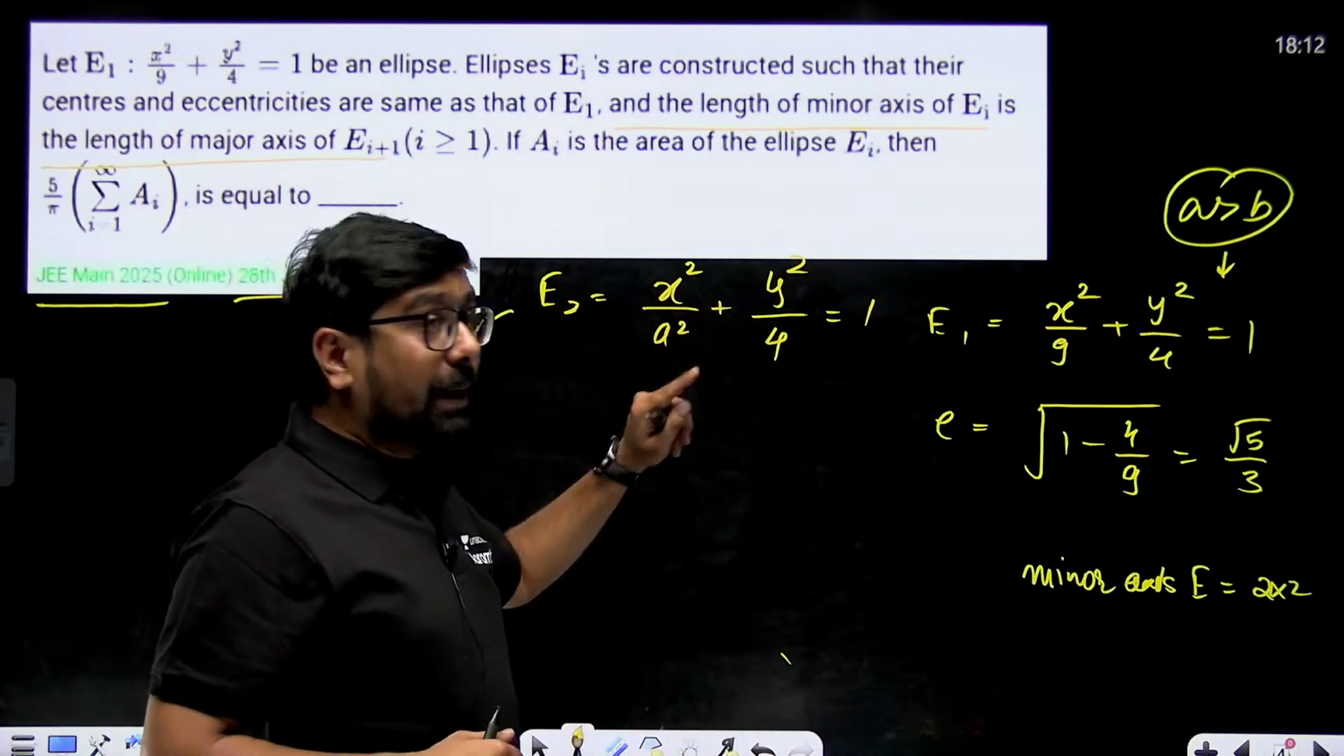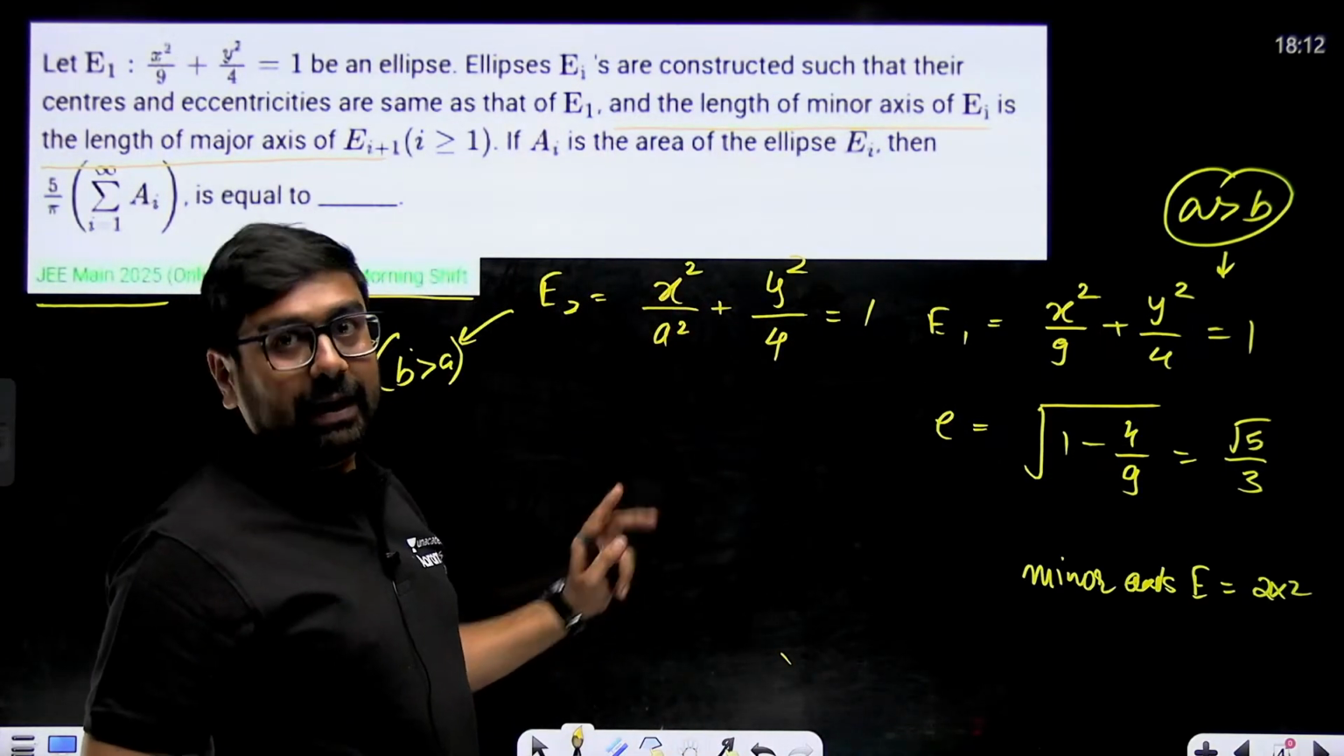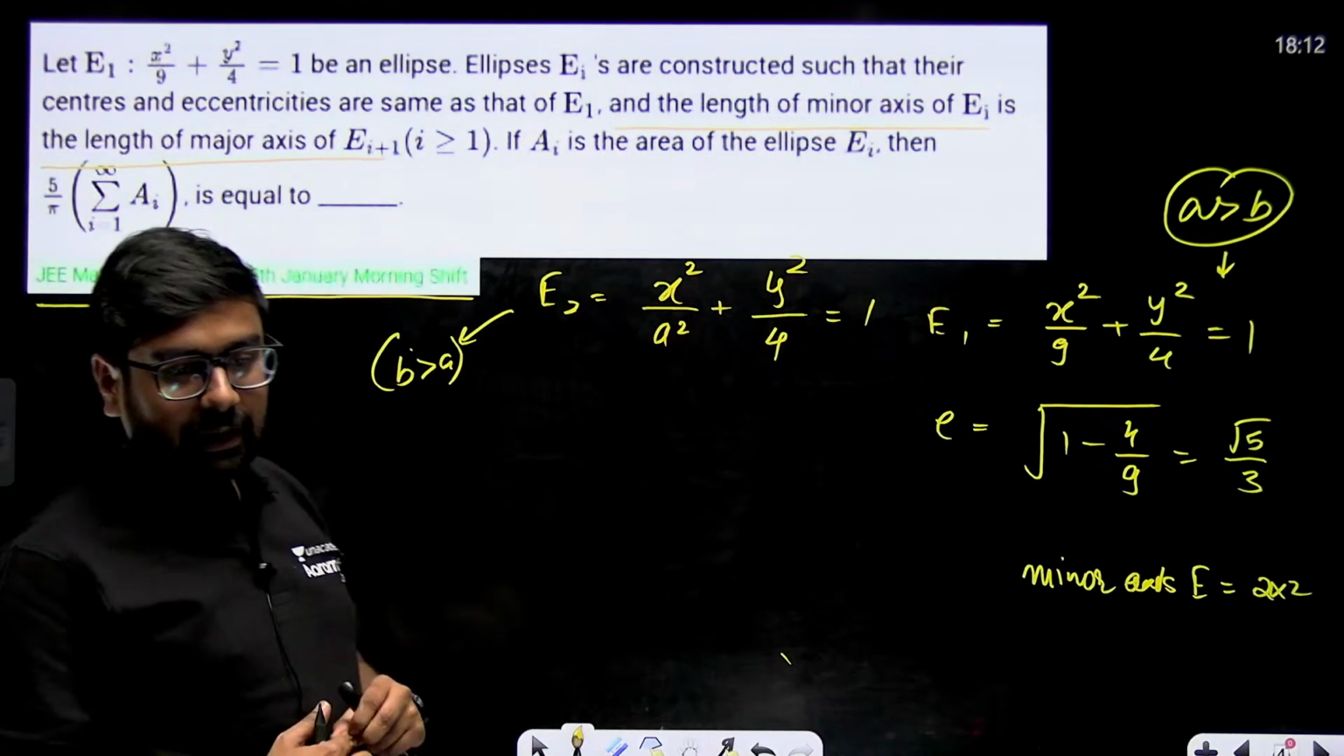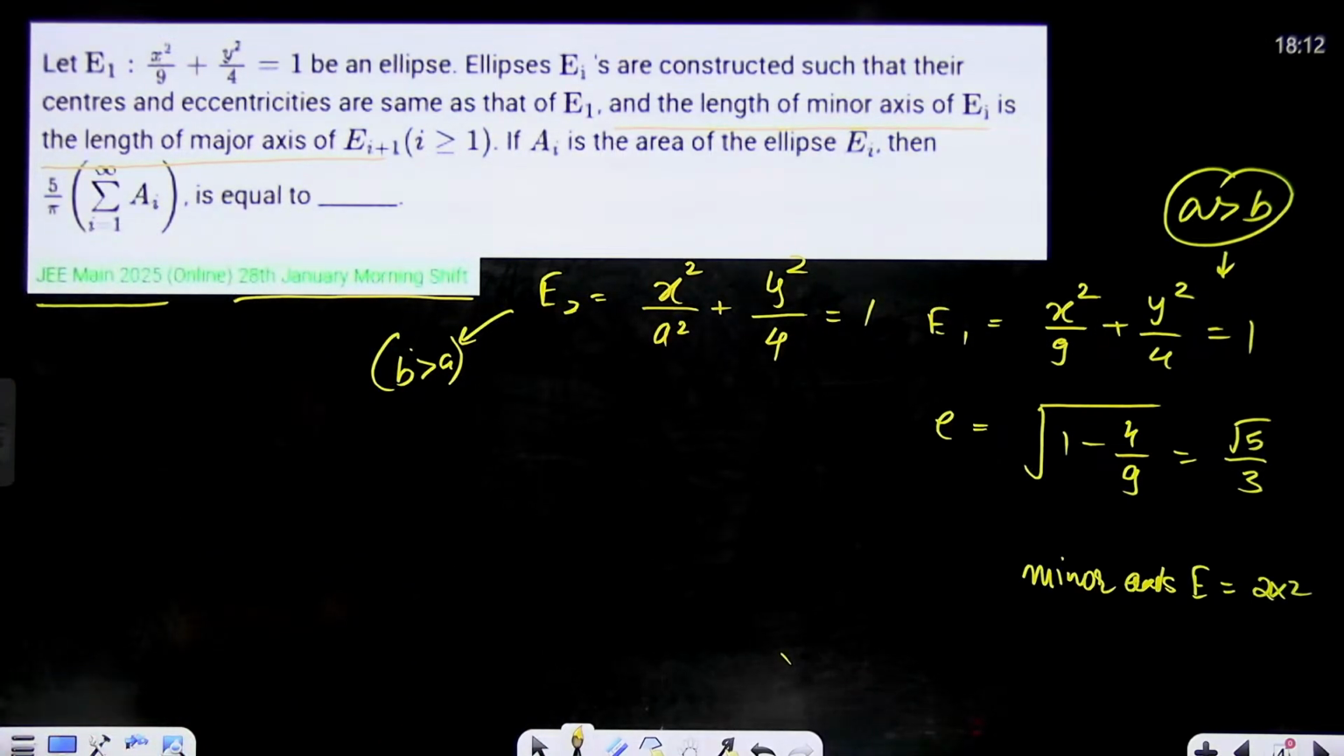But eccentricity will remain the same here also, without any doubt. What will be the eccentricity? Eccentricity is the same, root 5 by 3. Root 5 by 3 is the eccentricity.